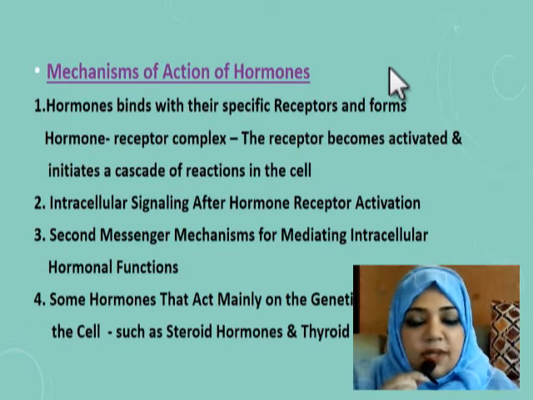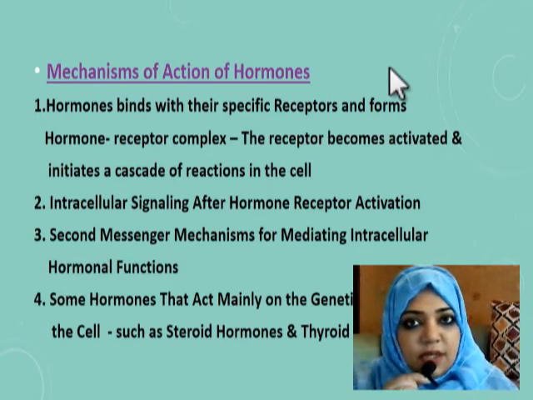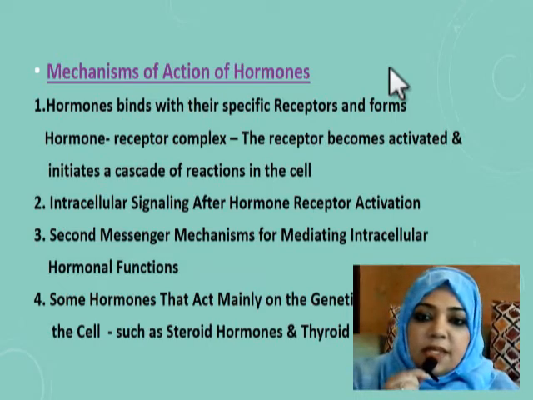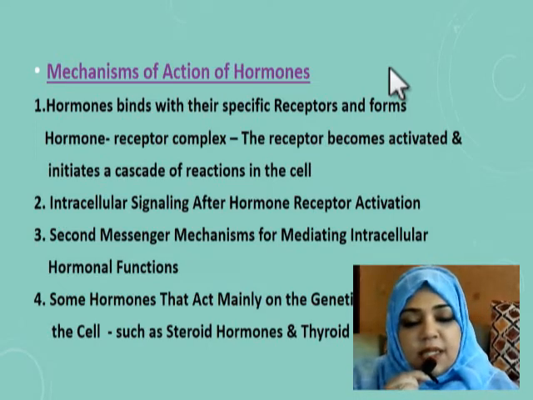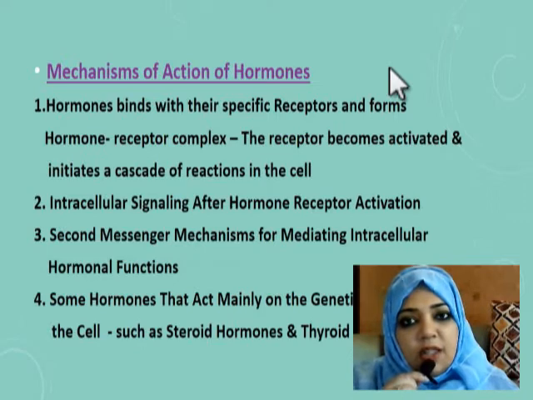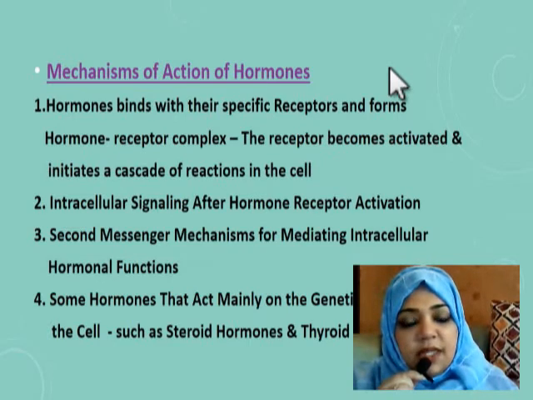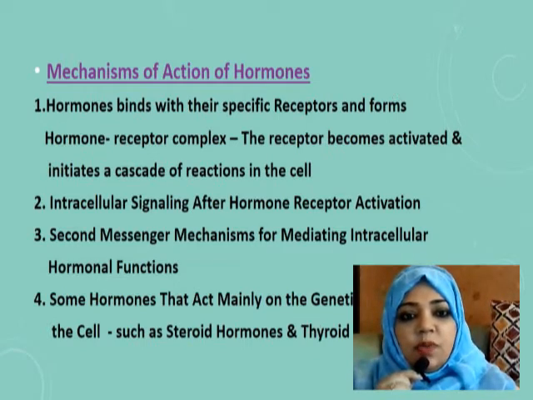Then there is the intracellular signaling after the hormone receptor activation. Then second messenger mechanisms for mediating intracellular hormonal functions. Then some hormones mainly act by the genetic machinery of the cell, and these are the steroid hormones and the thyroid hormones.